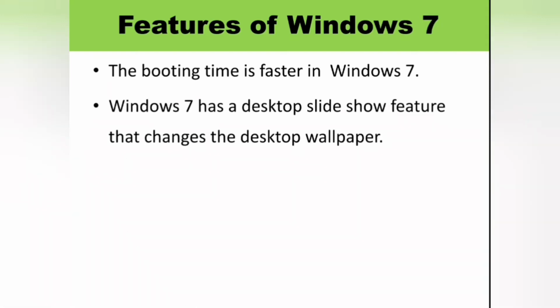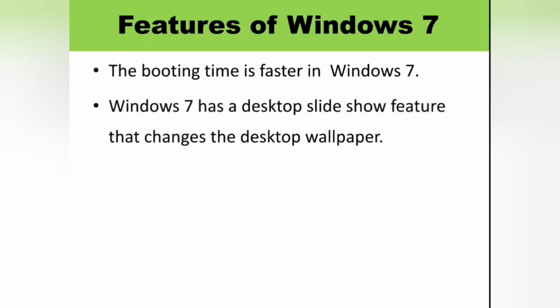Next feature is the Windows 7 desktop slideshow feature that changes the desktop wallpaper. Windows 7 has a very attractive appearance with colorful themes.